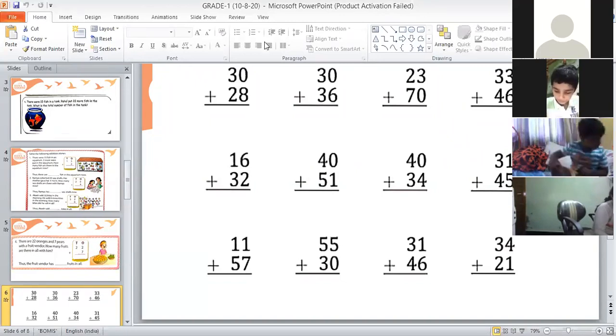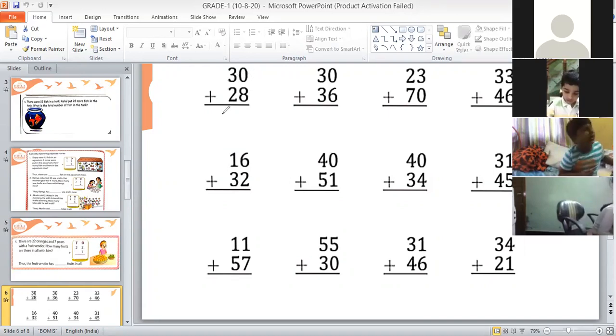Okay, so we'll start with this first one. Your first question is, children, and you all should know how to read this. You have to read this 2-digit number together. Siddharth, look at your screen. And I request everyone, please look at your screen. Now see here, children, your first question is 30 plus 28. How will you read this? You have to read these 2-digit numbers, that is the number in ones place and tens place together. So the first question is 30 plus 28.